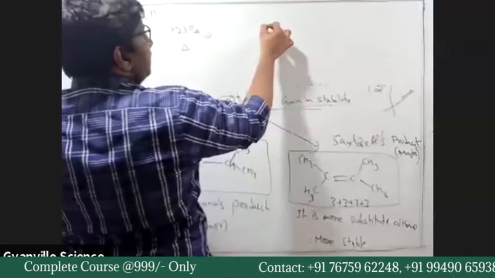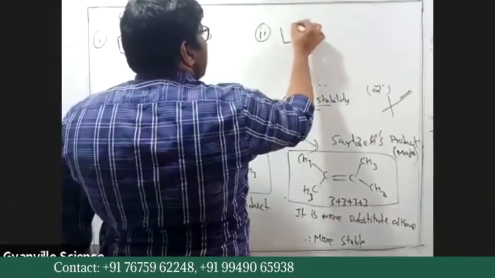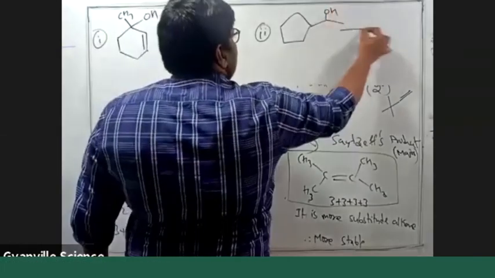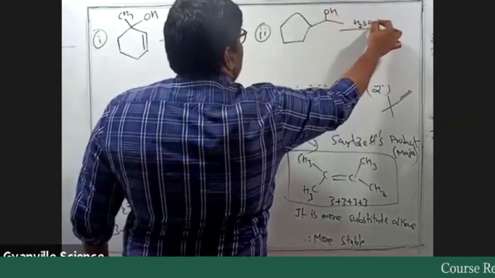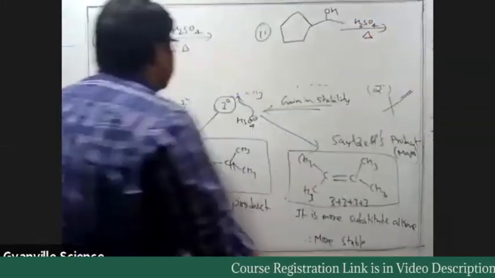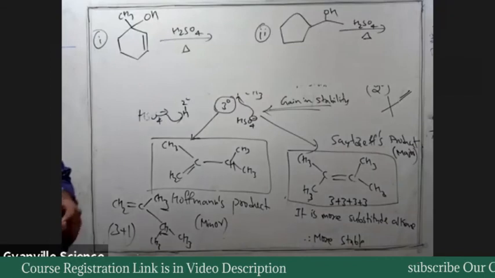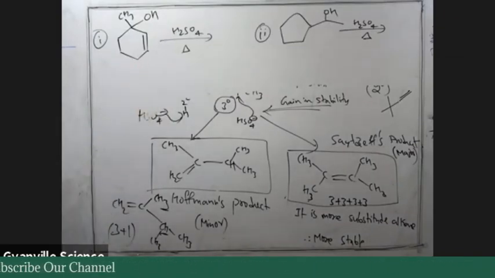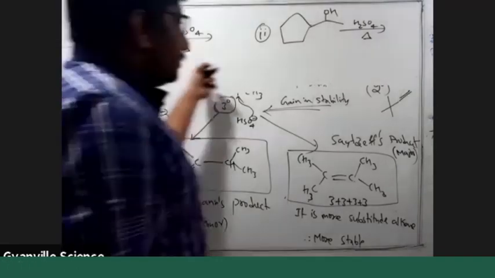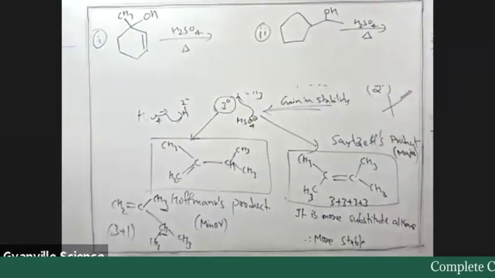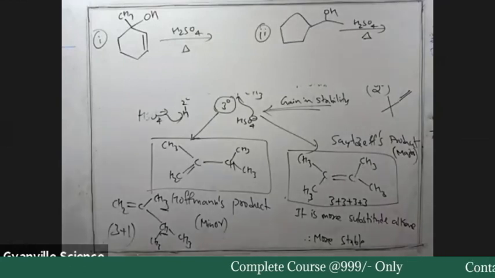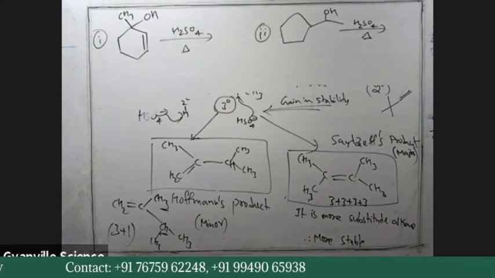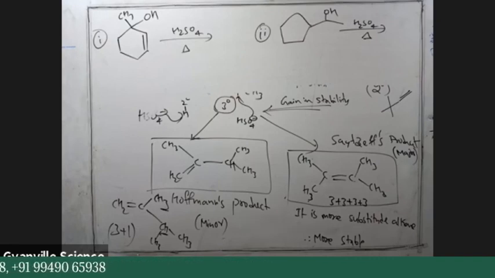The second example is this one. I need the major products. Write the mechanism for those 2 examples. Consider these 2 examples and write the major product. That is for your homework. Okay, thank you.